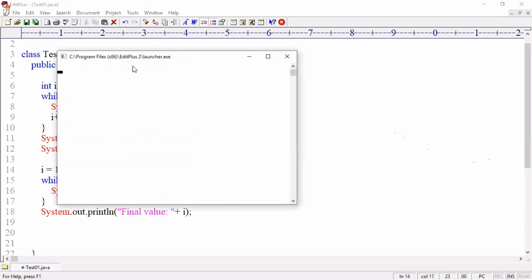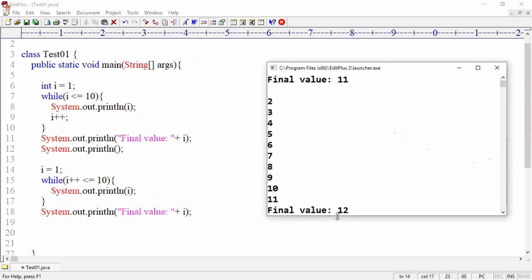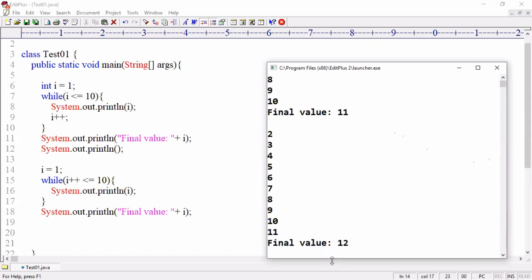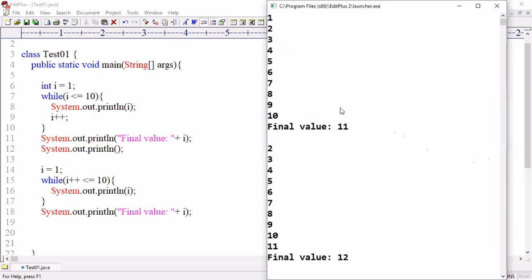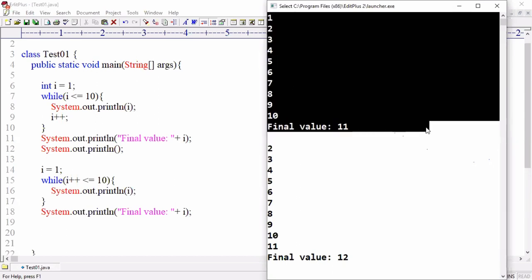Let me run and show you the output. 2 to 11 and final variable value 12. Look at the difference of placing the plus plus operator in the while block and in the while condition. 1 to 10, final value 11. If you write i plus plus there, 2 to 11, final value 12 is coming.